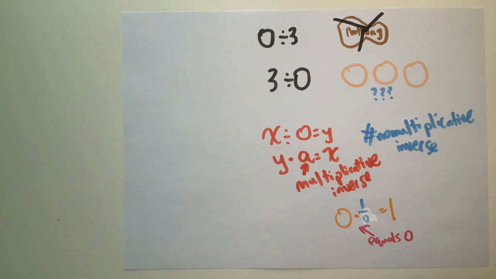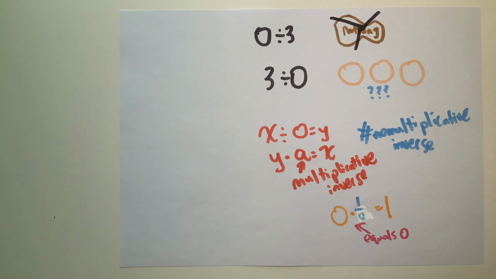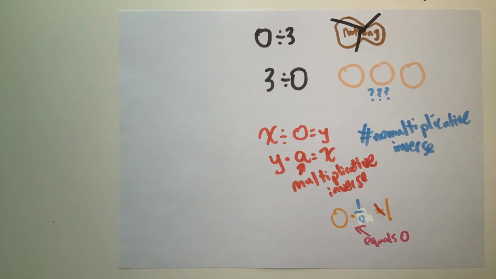But isn't the multiplicative inverse of 0 simply 1 over 0, since the multiplicative inverse of any number is its reciprocal?